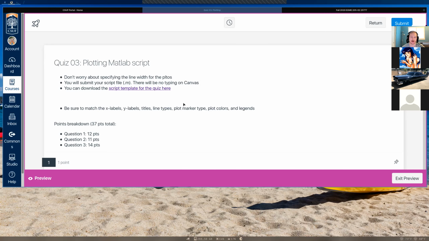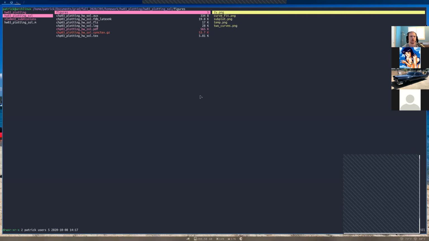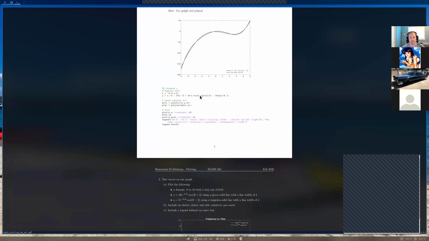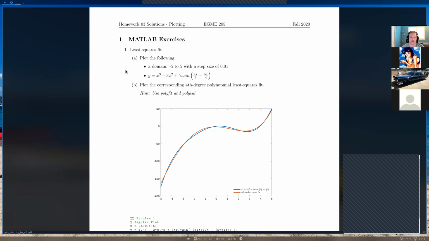You'll see I have the questions kind of like the homework in a way. Let me open up the homework. For the homework, I had the question here, and then I had the graph down here. In this case, I had you plot this function for this x domain, and then I also had you do a least squares fit, and then you'd plot both of those. So I am going to give you the question up here on the quiz, and then I'll also show you what the plot should look like.